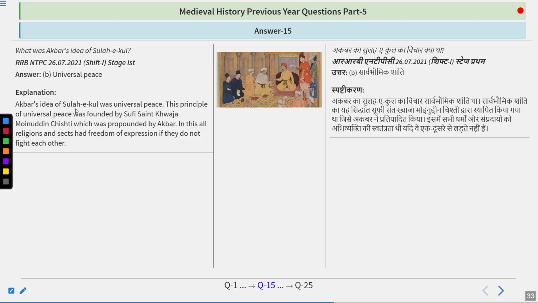So Akbar's idea of Sulh-e-Kul was universal peace. The principle of universal peace was founded by Sufi Sant Khwaja Muhyiddin Chishti, which was propounded by Akbar. In this, all religions and sects have freedom of expression if they do not fight each other. So that is called universal peace, and that is the idea of Sulh-e-Kul. So remember, Akbar's idea of Sulh-e-Kul is universal peace, and it was basically founded by Sufi Sant Khwaja Muhyiddin Chishti.